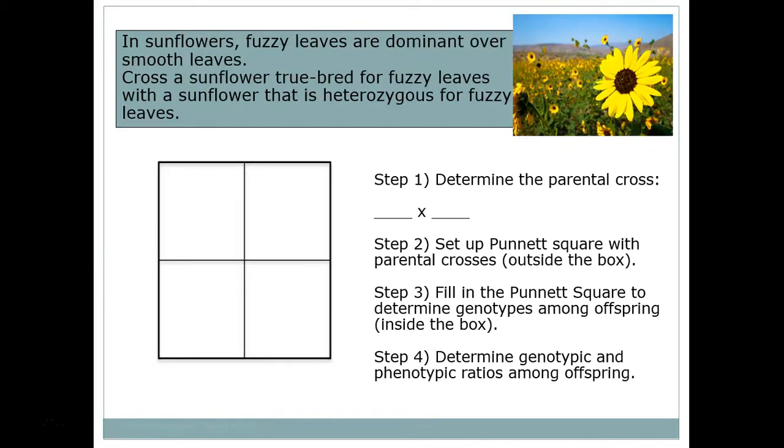The third practice. In sunflowers, fuzzy leaves are dominant over smooth leaves. Cross a sunflower true bred for fuzzy leaves with a sunflower that is heterozygous for fuzzy leaves. Okay. So remember when it says true bred, that means that it is homozygous. It's only going to have the one trait. So if it's true bred for fuzzy leaves, it's only going to have the dominant trait. It's going to be homozygous dominant.